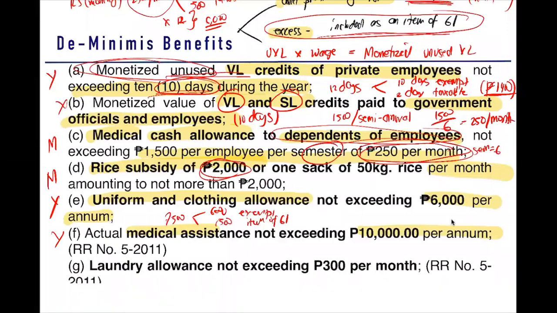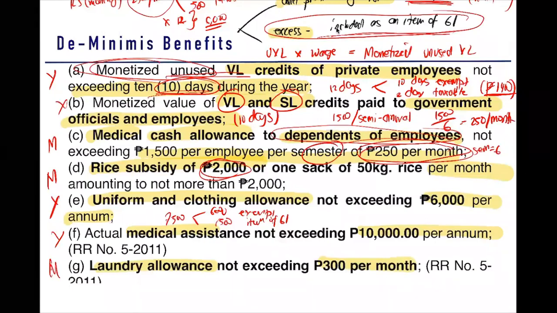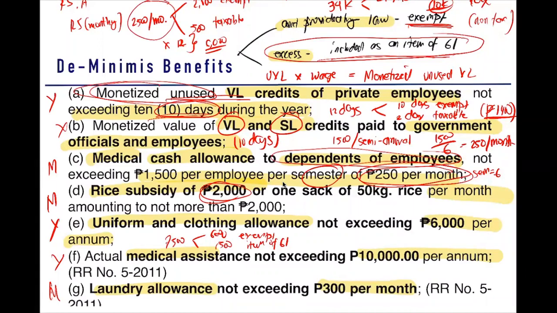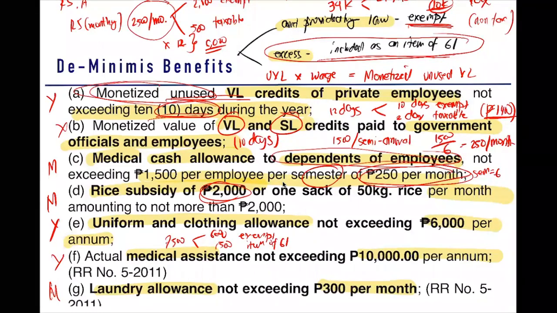Nasundan? Next, laundry allowance. This is monthly. Laundry allowance, 300 per month. So in case, guys, you are given a laundry allowance, any amount which is equal or less than 300 pesos is considered exempt. In excess, then we need to place that to your gross income. Sundan lang yung rule natin, ha? Yung amount provided by law, exempt. Yung excess, item of gross income. Ingat lang kung monthly yan or yearly.